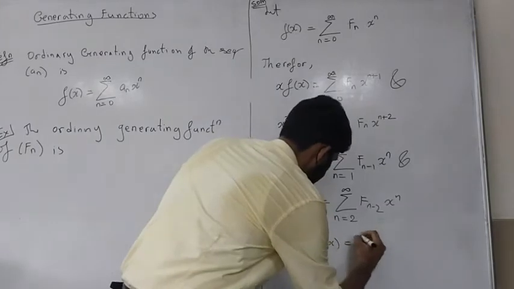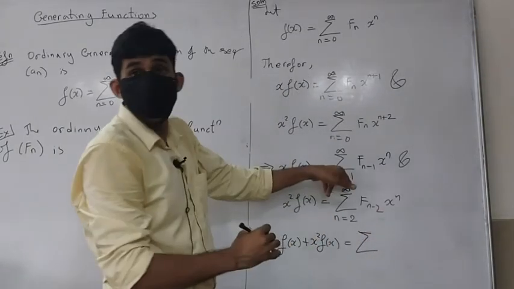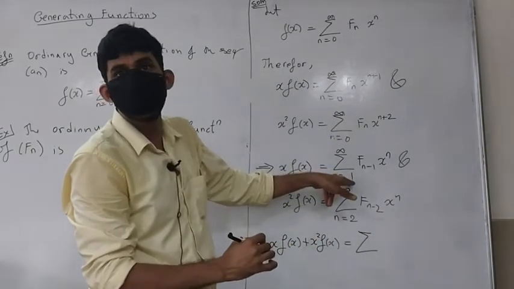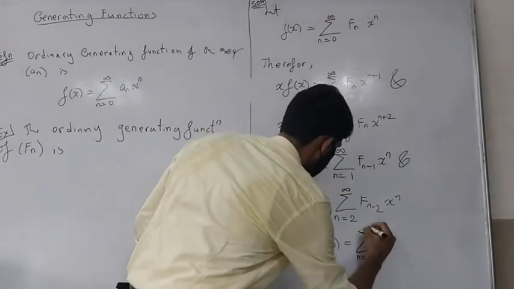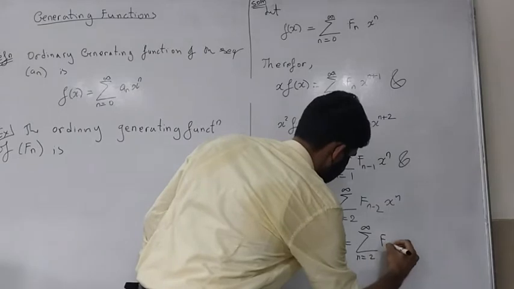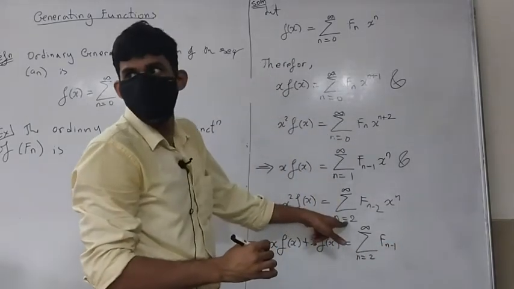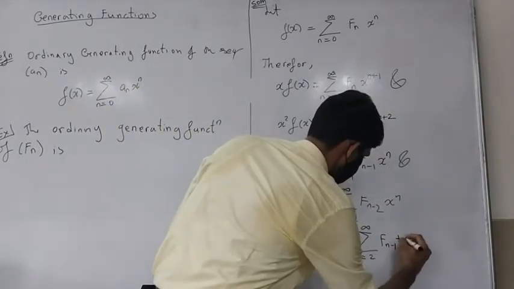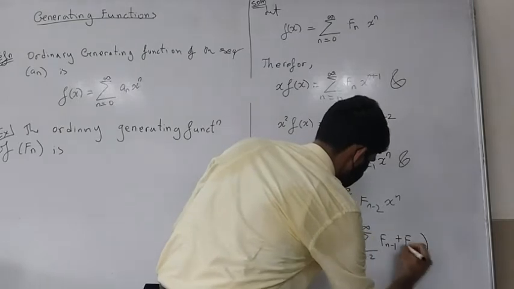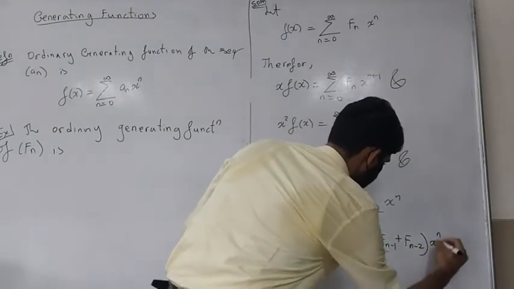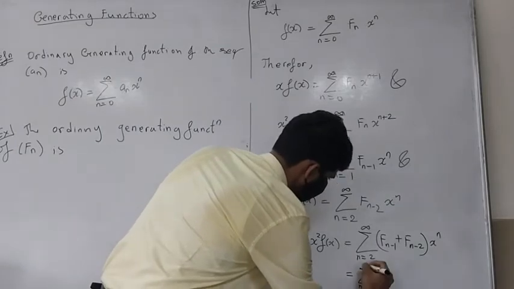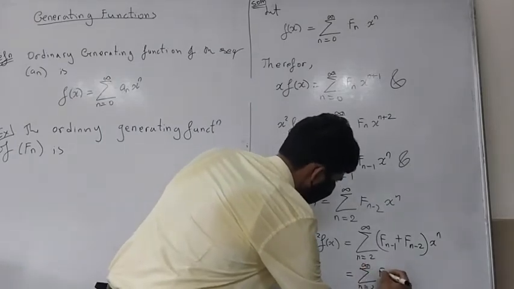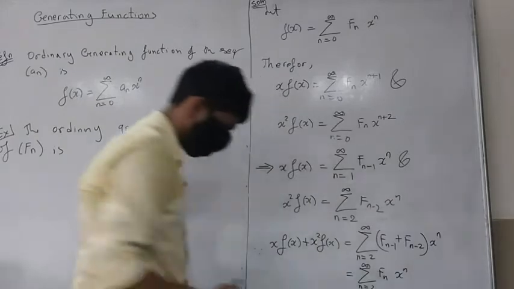So this would be summation. As I said, instead of starting from 1, I will start from 2. Going from 2 to infinity, fn minus 1, and this anyway starts from 2, so plus fn minus 2, x raised to n. What is this? This is nothing but summation n going from 2 to infinity fn x raised to n.